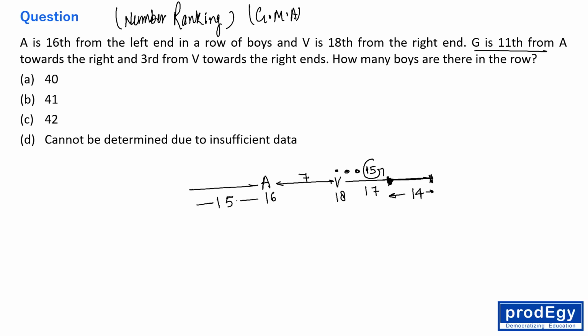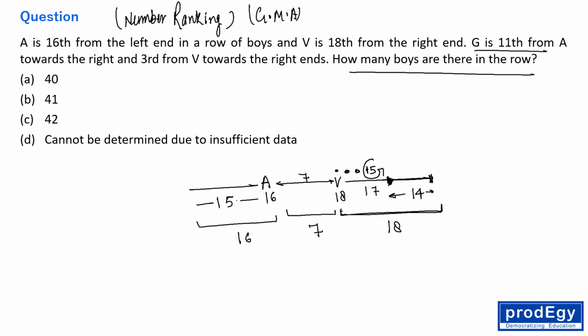So everybody, how many boys are there in the row? So see, these are 18 boys total. These are 7 boys total, and these are 16 boys total, right? So just add them. So 16 and 18, 34, 34 and 7, 41, right?